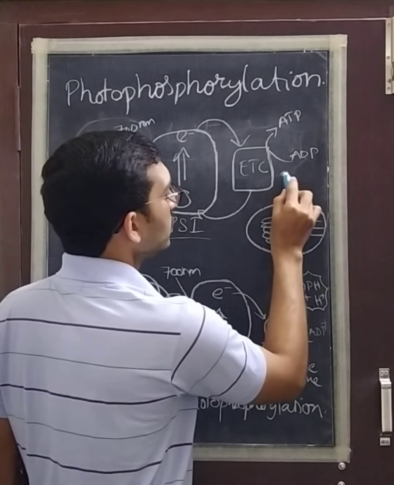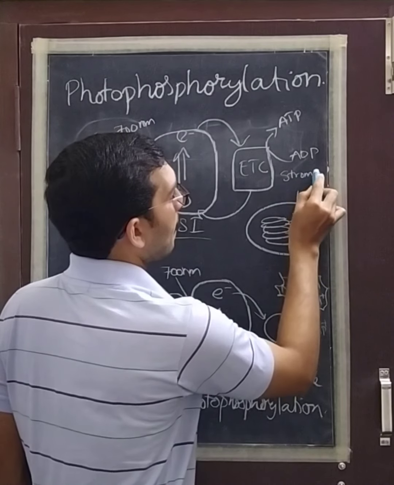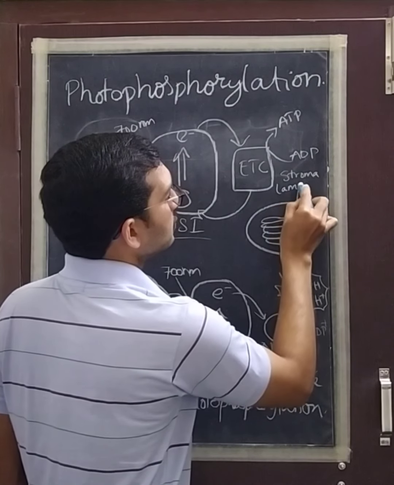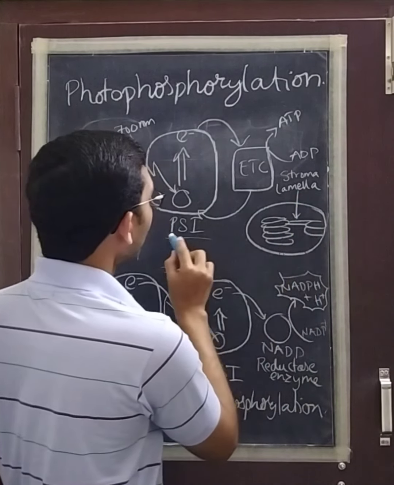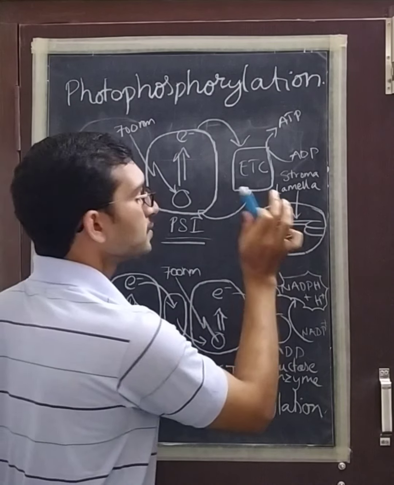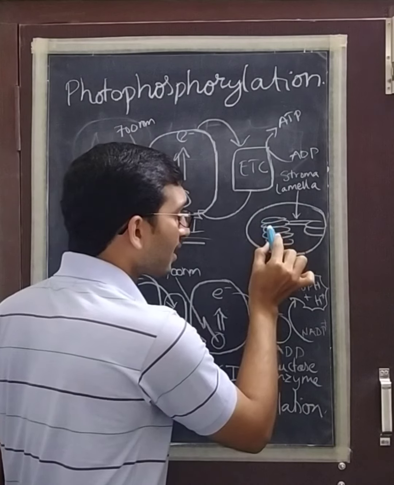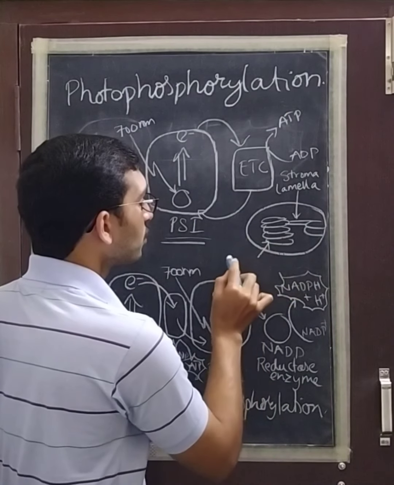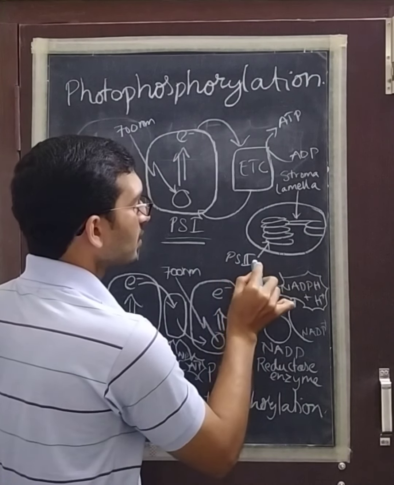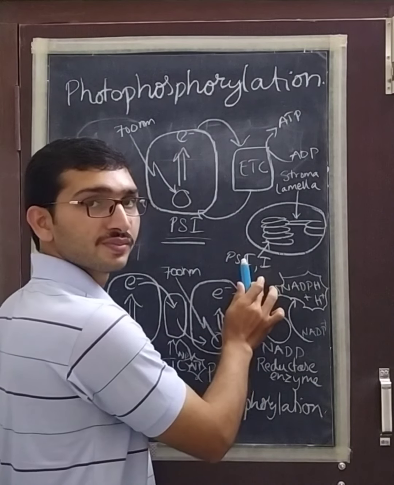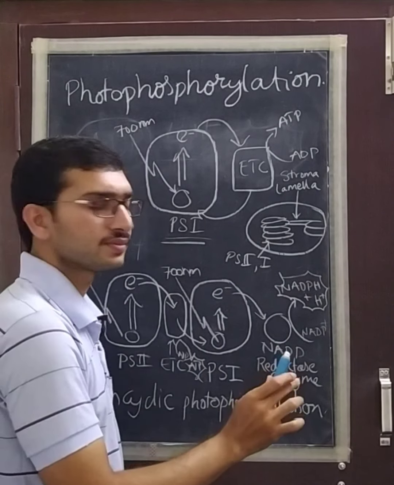The stroma lamellae have photosystem 1 alone, whereas the membrane lamellae of grana consist of both photosystem 2 and photosystem 1. This is the major difference.